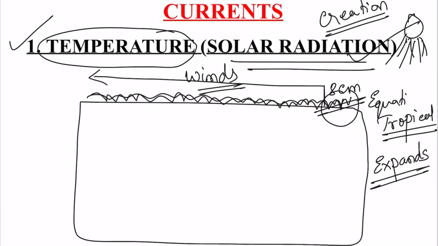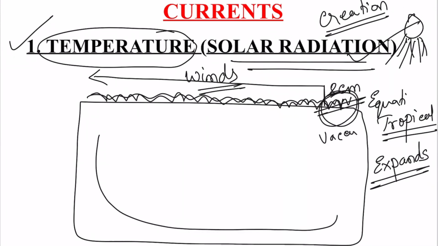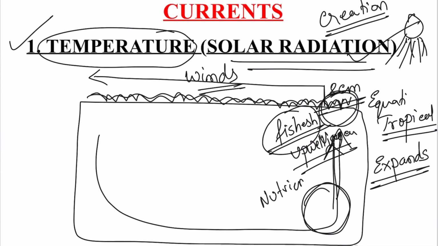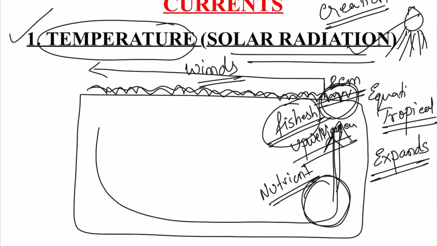As it moves from one place to another, a vacuum is created in this part, and the cold water upwells at this part, and when upwelling is happening, the nutrient rich water from the deep down is coming up, which brings fishes also here. So the upwelling portion will also have fishes. These create good fishing grounds, because upwelling brings nutrients above the surface. So that is how the ocean currents are created.